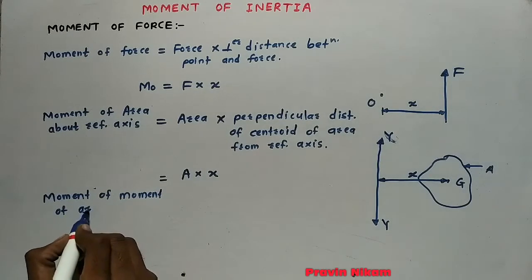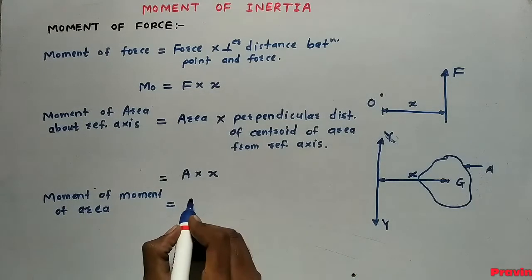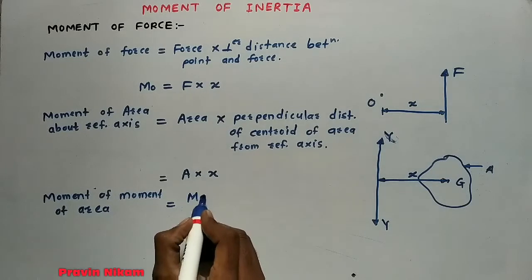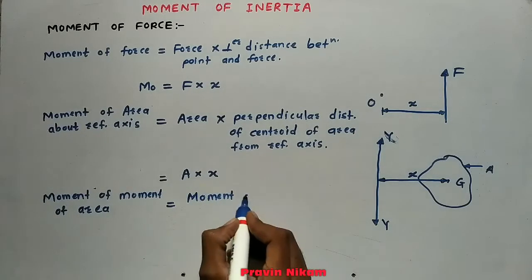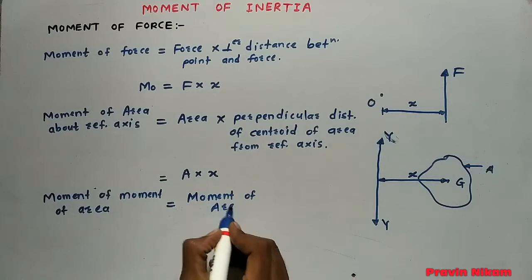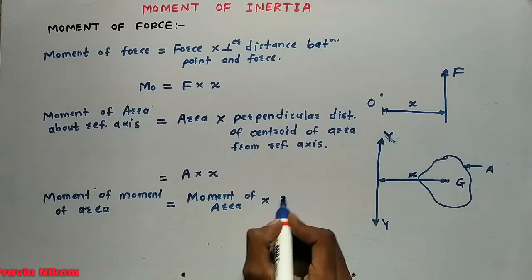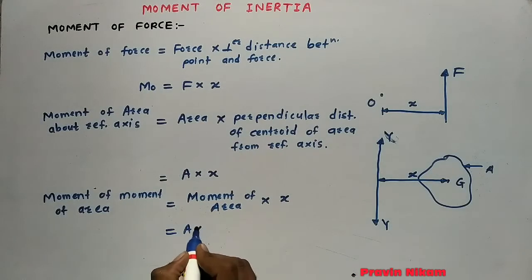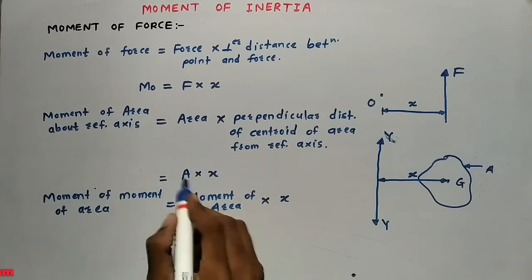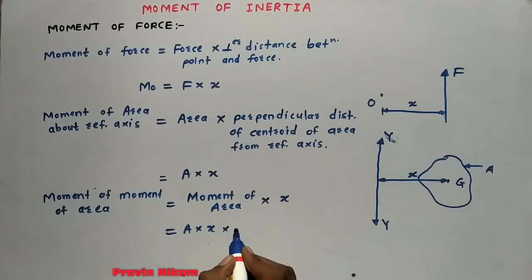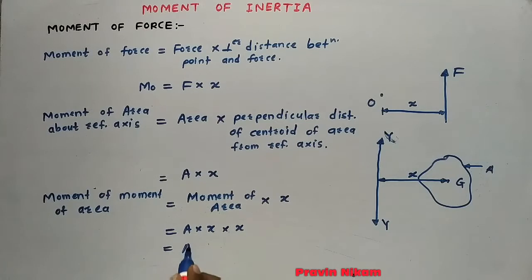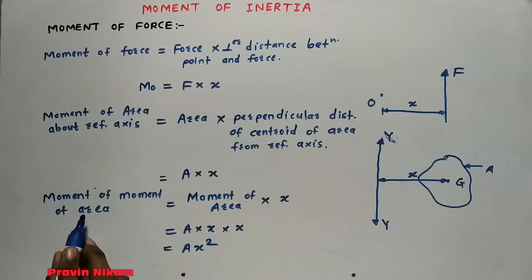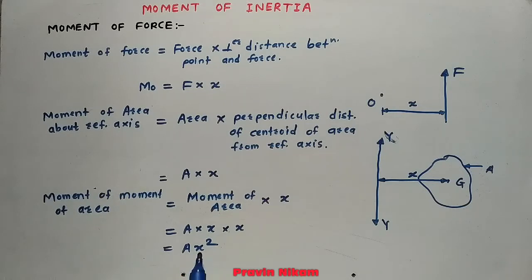Moment of area into perpendicular distance x. What is moment of area? A into x. Now into this x, we get A into x, x square. So this is A into x square.